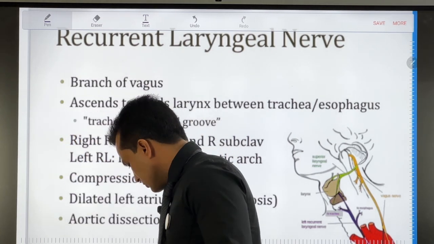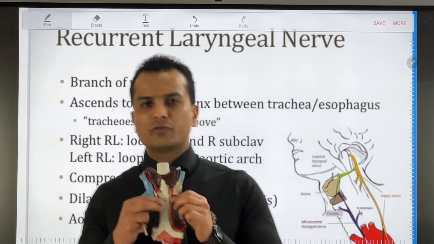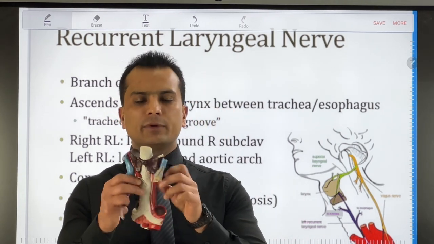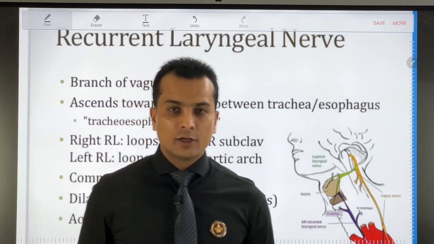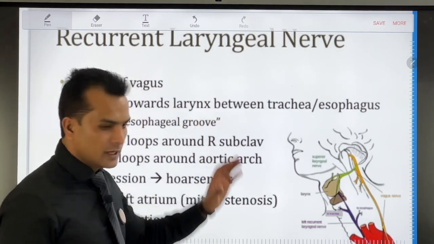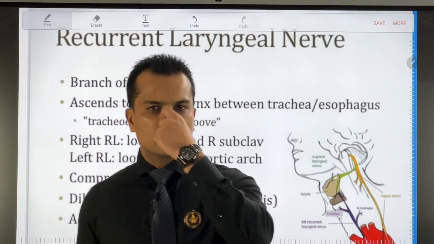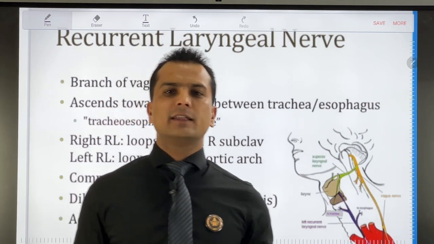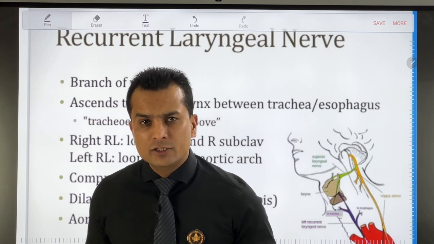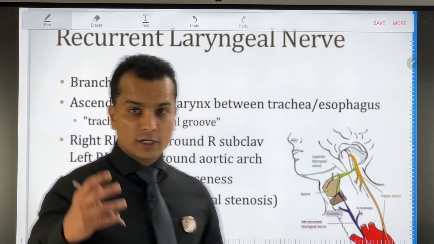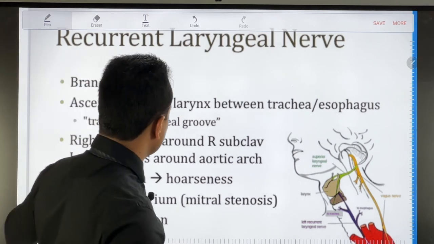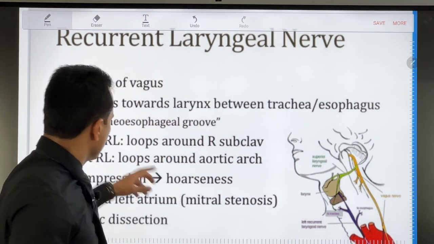You can see here this vital structure, this is your windpipe, the trachea. Behind the trachea you have got the esophagus, and here you can see the arch of the aorta. So remember about the laryngeal nerves: these laryngeal nerves supply the voice box, the larynx. These laryngeal nerves are the branches of the vagus nerves. Yes, branches of the vagus nerves. So there are two laryngeal nerves, the right recurrent laryngeal and the left recurrent laryngeal.